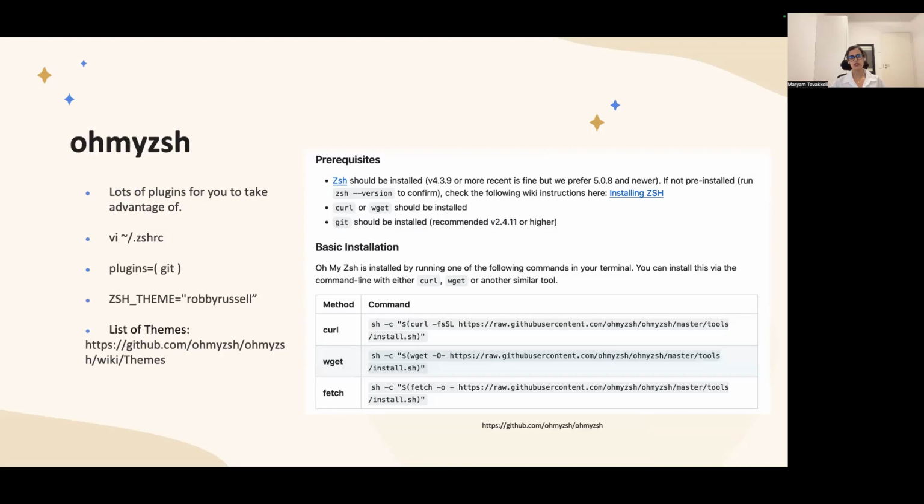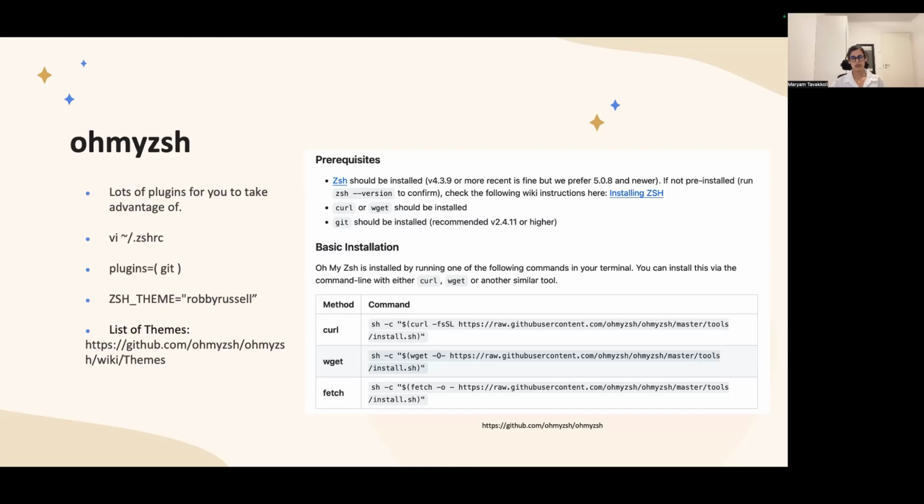You can have multiple plugins using Oh My ZSH. To use different plugins, you just need to edit your .zshrc file, which is in your home directory, and add whatever plugin you are going to use, such as git, in the plugins definition.